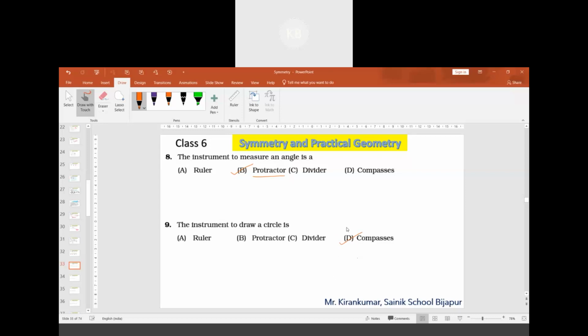Probably, sir must have shown you the different instruments. Yes, sir. You have seen the instruments.